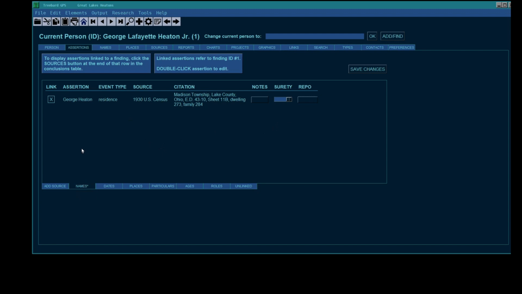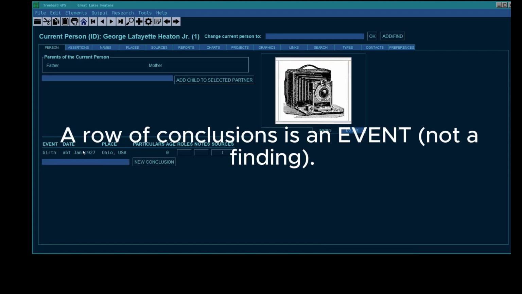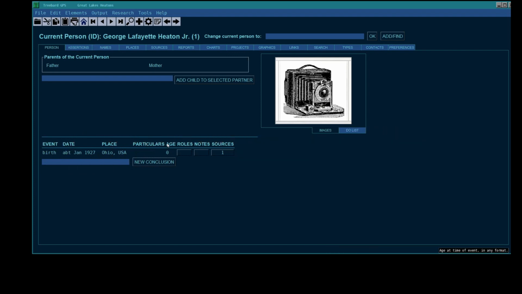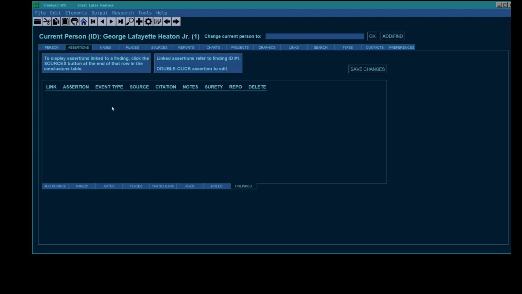Okay, now let's do one more assertion. Create the new ones here. These tabs are for the ones you already created. This is for assertions that you've created but that are not linked to any finding. A finding is a row of conclusions. Date, place, particulars, age, and roles are conclusions. Okay, now we have one source. You see that? One source, one assertion, because an assertion is what the source says. Each assertion is one thing that's said by one source.